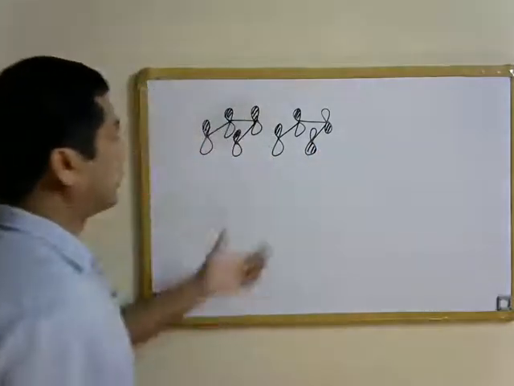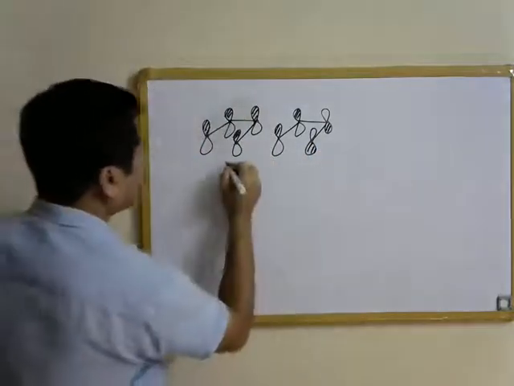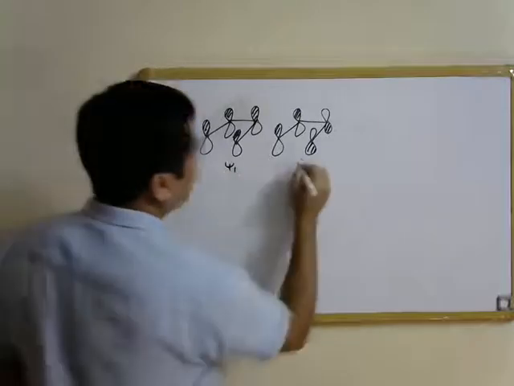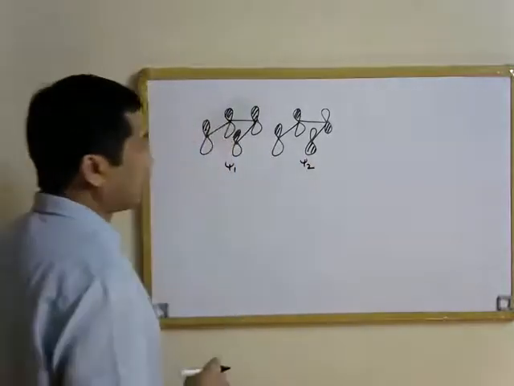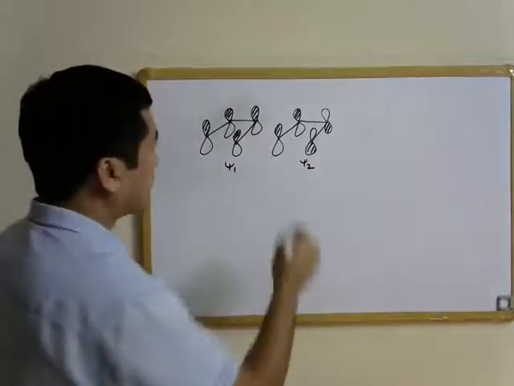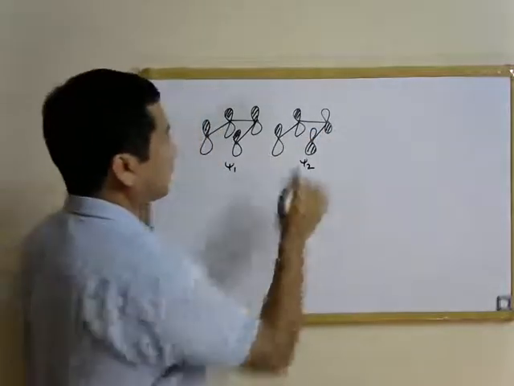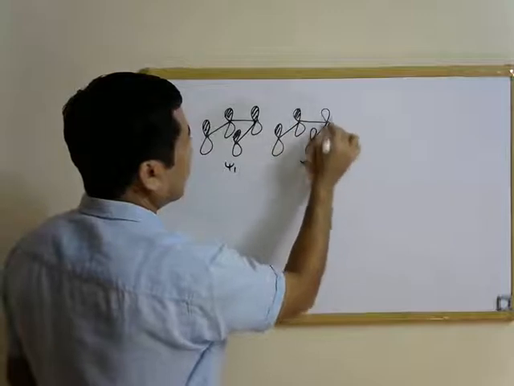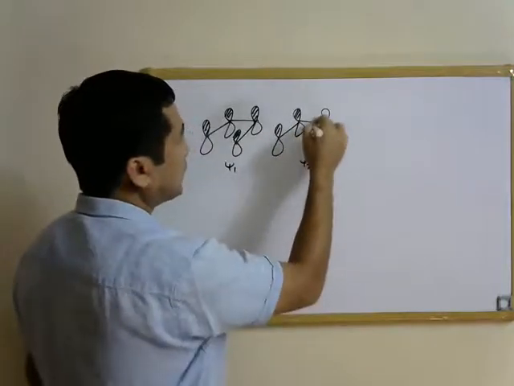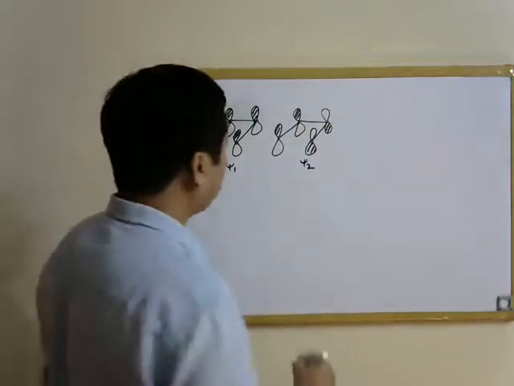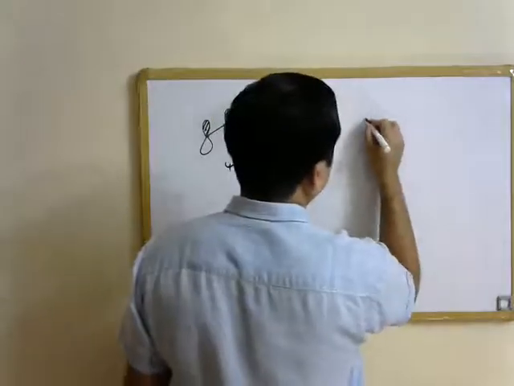We can label the first as psi1, and let's label this molecular orbital as psi2. There is 1 node present between these 2 carbon atoms, as the p orbitals on these 2 carbon atoms, you see, are out of phase.